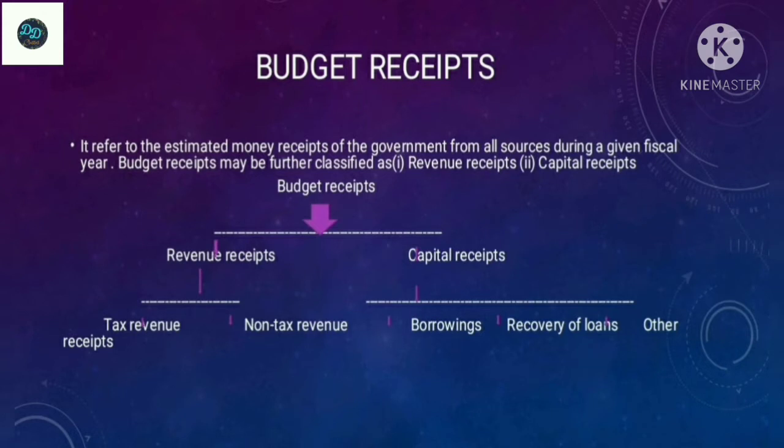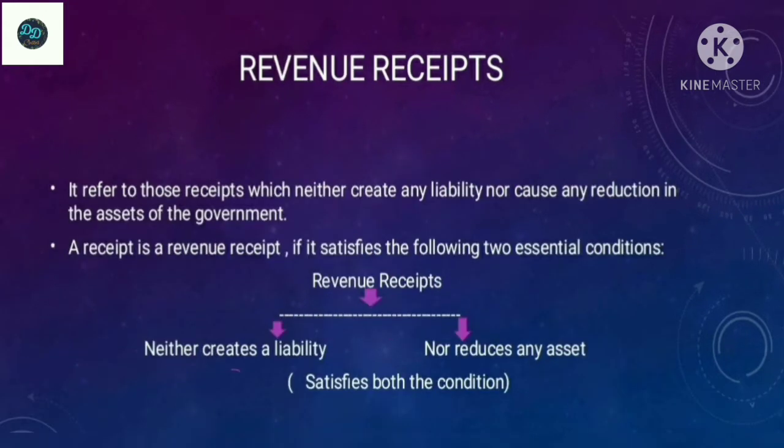Budget receipt refers to the estimated money receipt of the government from all sources during a given fiscal year. Budget receipt may be further classified as revenue receipt and capital receipt. Under revenue receipt, there are tax revenue and non-tax revenue. In capital receipt, there are borrowings, recovery of loans and other receipts. Let us start the discussion with the revenue receipt.